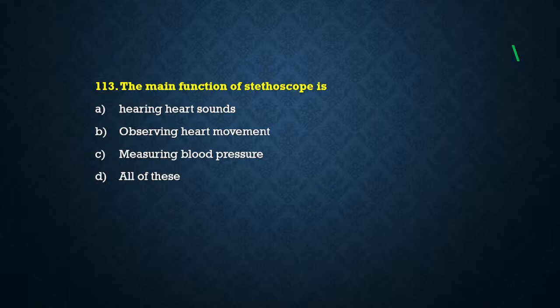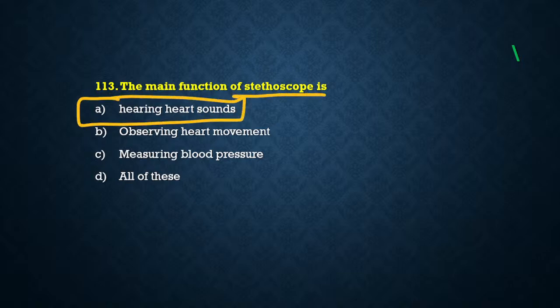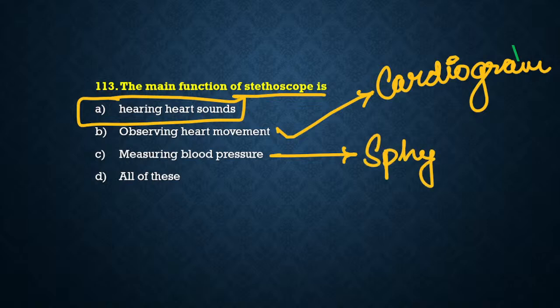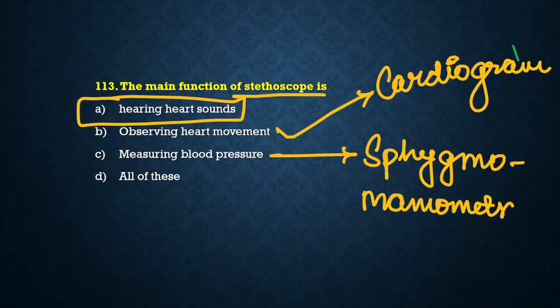Very good, Vedvyas. You have answered correctly and you are also the first one to answer. Second is Shri Raghu. Third is Ashwa. So stethoscope is used to hear heart sounds. To observe heart movement, the device we use is cardiogram. And to measure blood pressure, the device we use is sphygmomanometer.